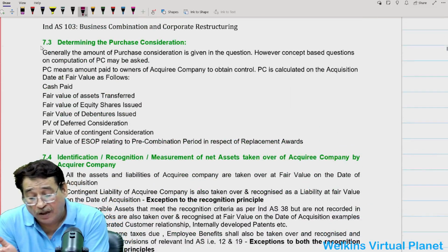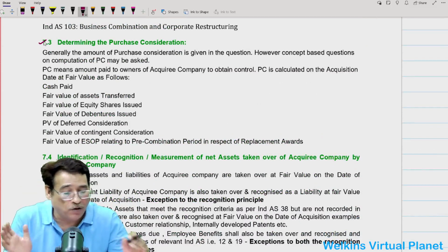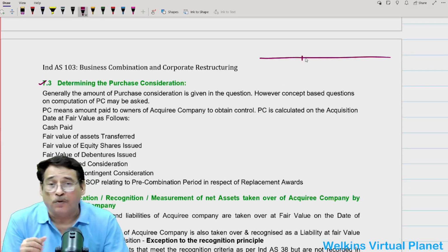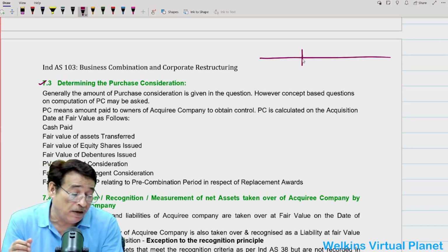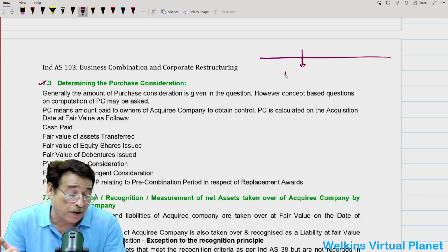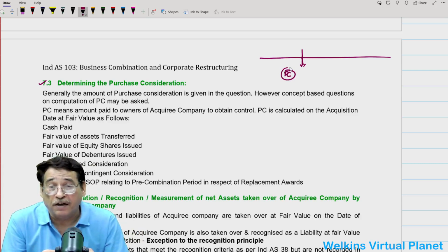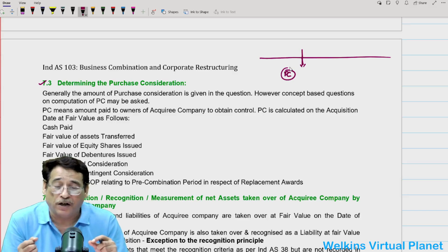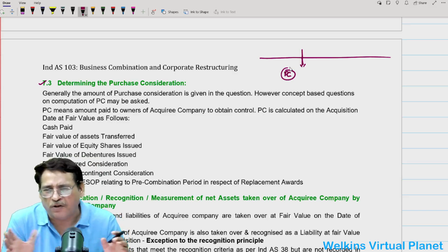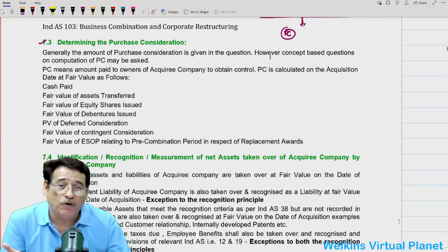Now, the third point is, let us say we have determined who is going to be the acquirer, who is the acquiree, and let us say the date of control is absolutely clear. So if the date of control has been determined, now the next step is obviously determination of purchase consideration, because we are going to give some consideration to the other entity, correct? In lieu of getting the control of that particular entity. Logically, unless and until we give the purchase consideration, we cannot get the control, honestly speaking. So that is why it becomes very important what the amount of purchase consideration will be.